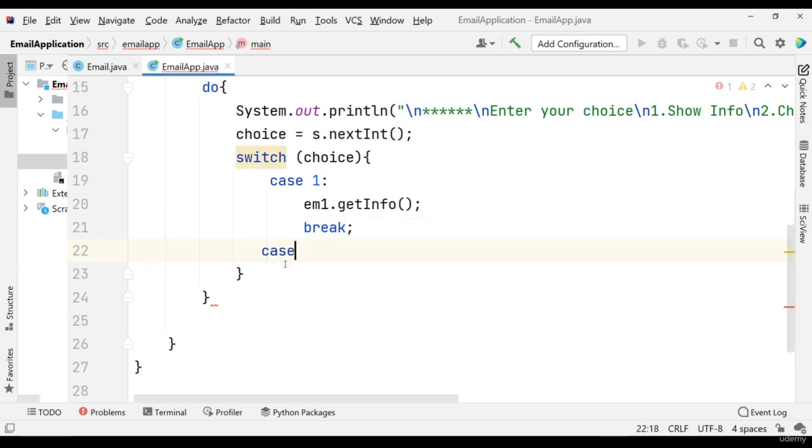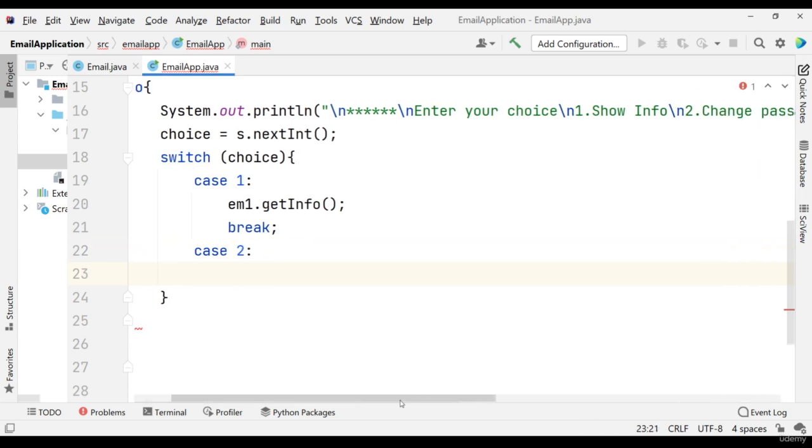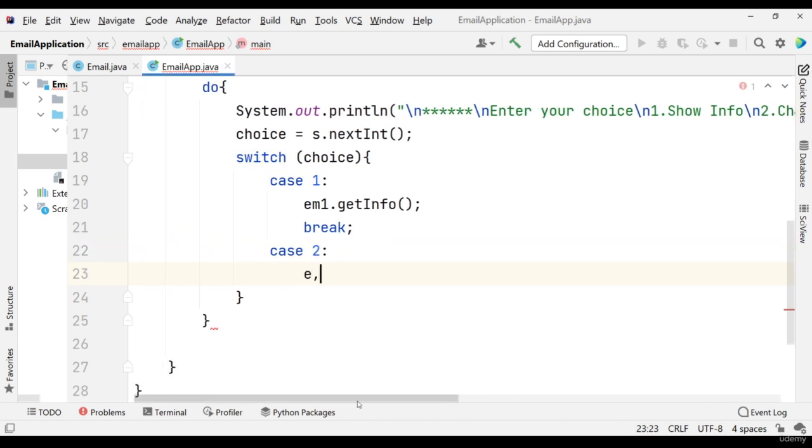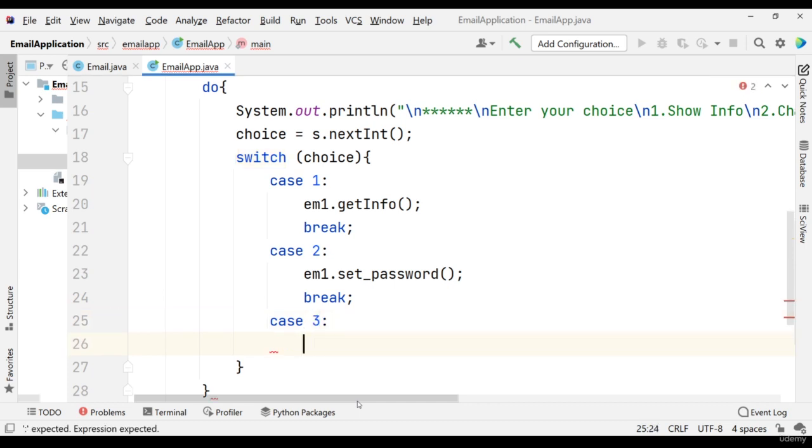Then case 2, case 2 is change password, em1 setPassword method, break again. Case 3, em1 dot setMailCapacity, again a break statement here.